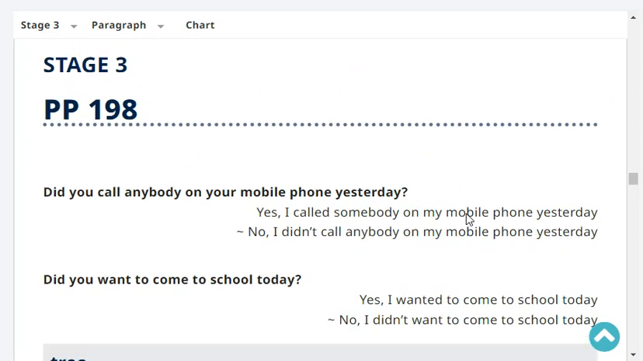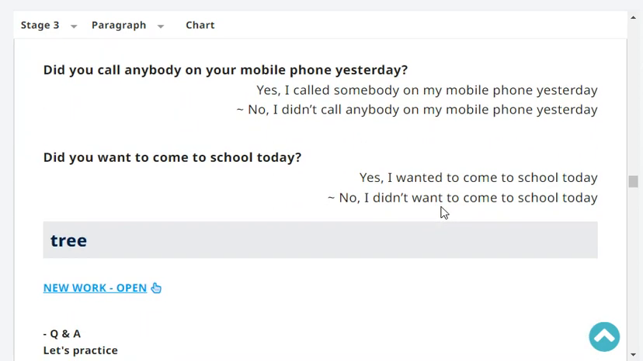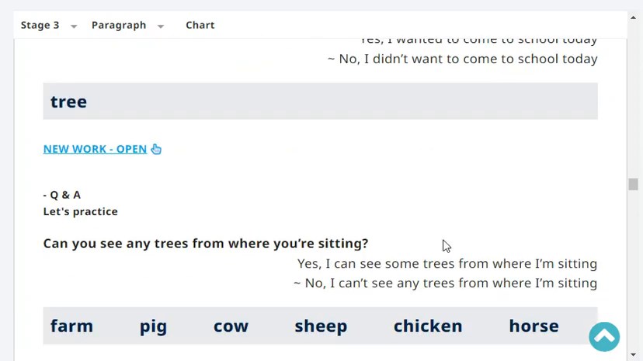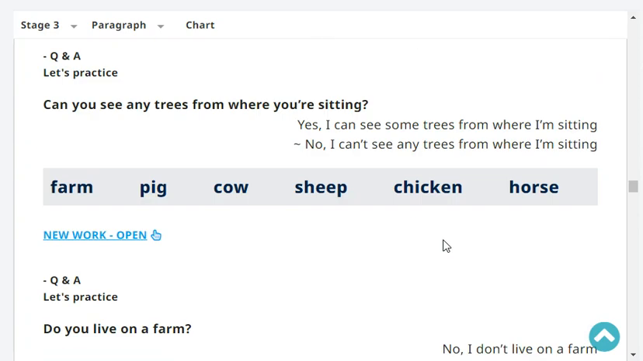Did you call anybody on your mobile phone yesterday? Yes or no? Yes, I called somebody on my mobile phone yesterday. Did you want to come to school today? Yes or no? Yes, I wanted to come to school today. Very good.